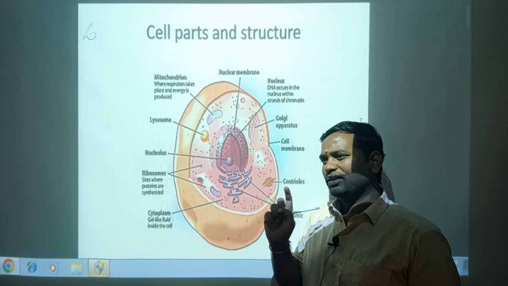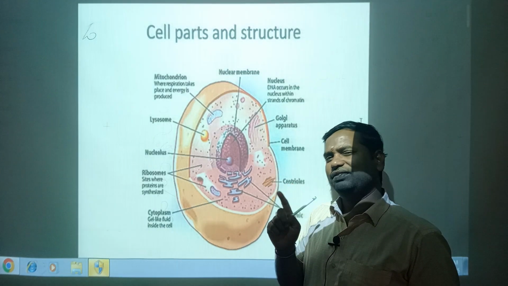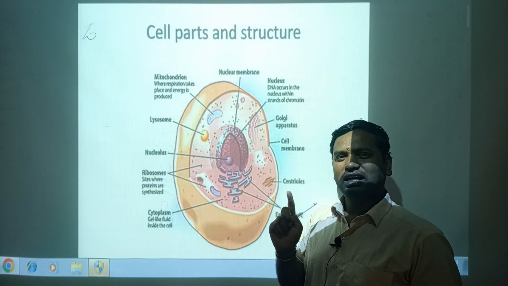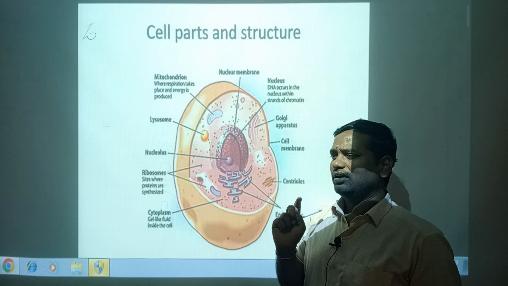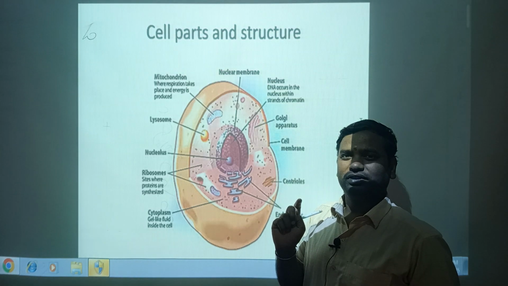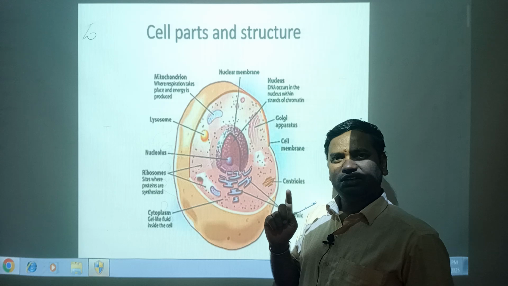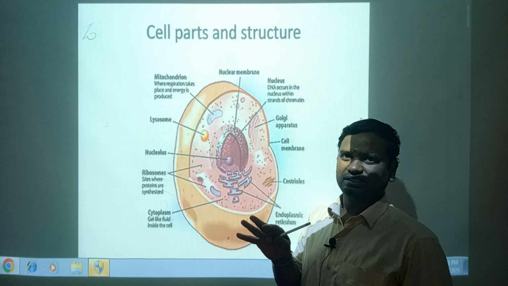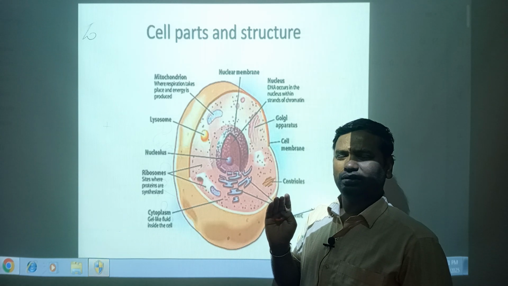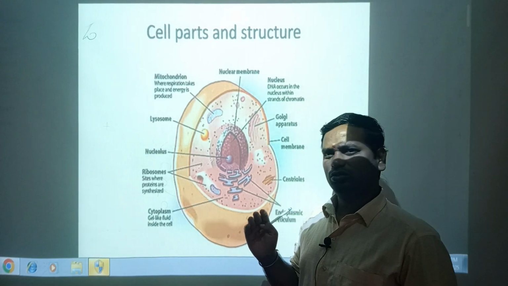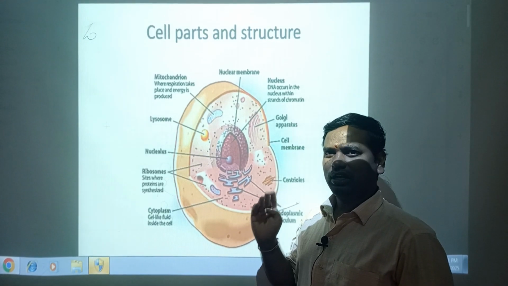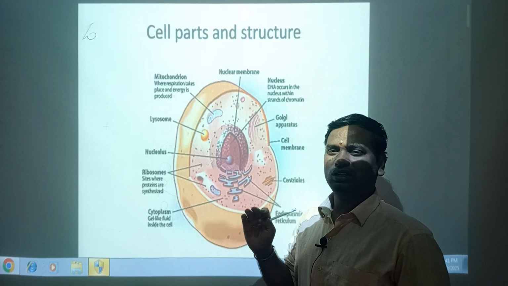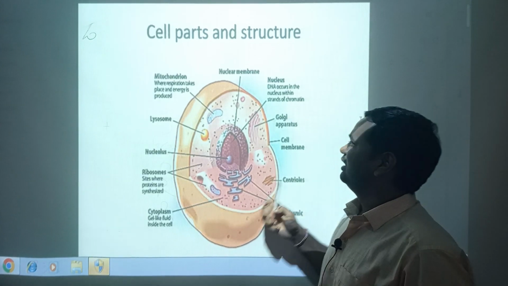First, cells discovered: non-living cell and living cell. The non-living cell was first discovered by the scientist Robert Hooke. The living cell was discovered for the first time by Anthony van Leeuwenhoek. The compound microscope was by Zacharias Janssen, and the electron microscope by Knoll and Ruska.